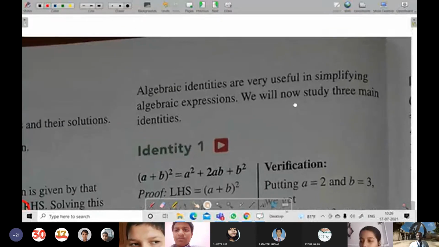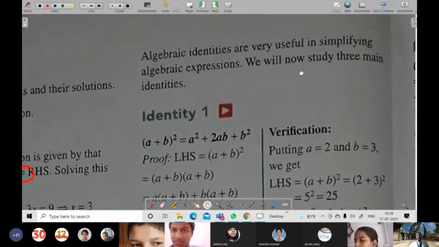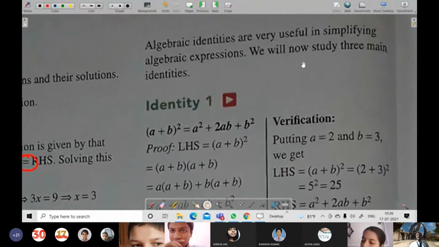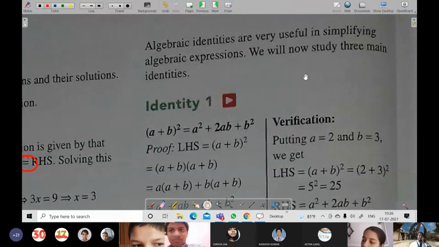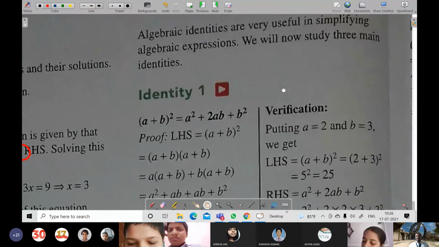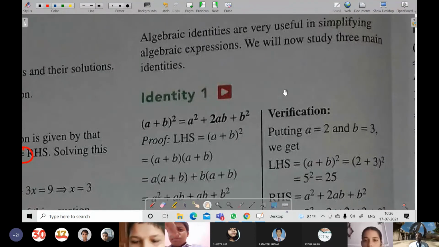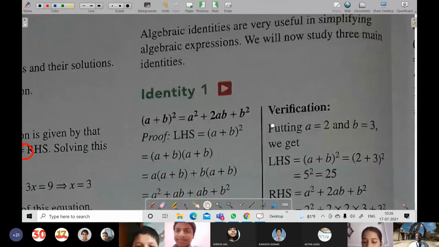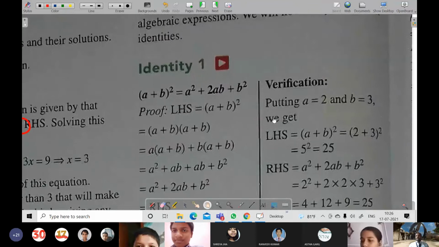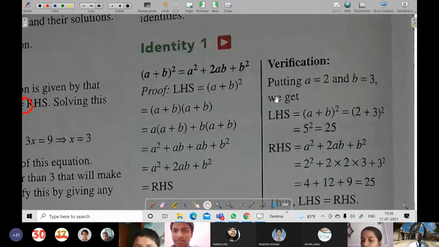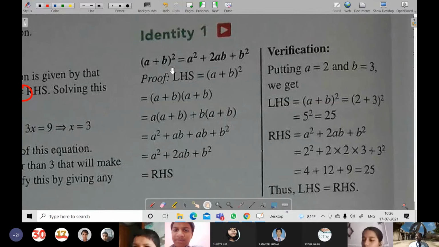After this, if you see here, it has been said algebraic identities are useful in simplifying algebraic expressions. As I had said, to make multiplication faster, these identities are used. We will now study three main identities. One is (a plus b) whole square is equal to a square plus 2ab plus b square. Of course, that is the square of a plus b whole square only.